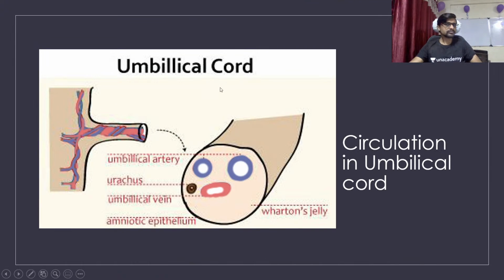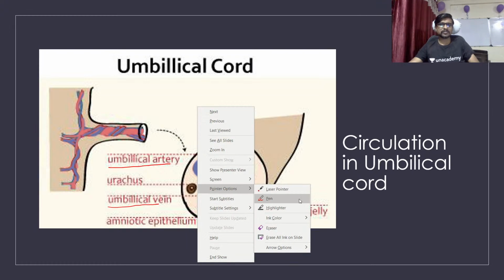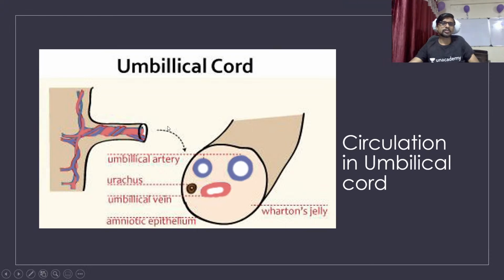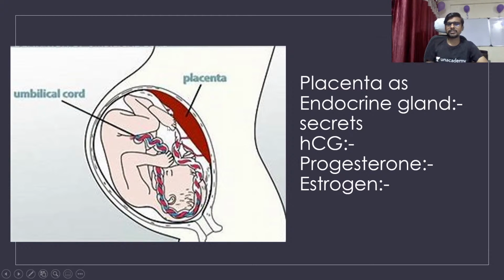Okay, so the umbilical cord, if you see the structure of the umbilical cord, there is the circulation, so the umbilical artery and the umbilical vein are present in the umbilical cord, and the epithelium of the umbilical cord is called the amniotic epithelium. Okay, so this is the structure which has the role of exchange of material between the baby and the mother.